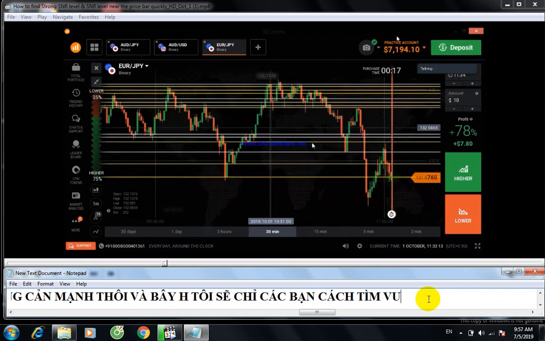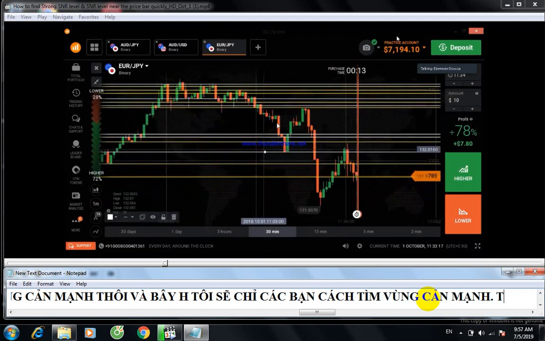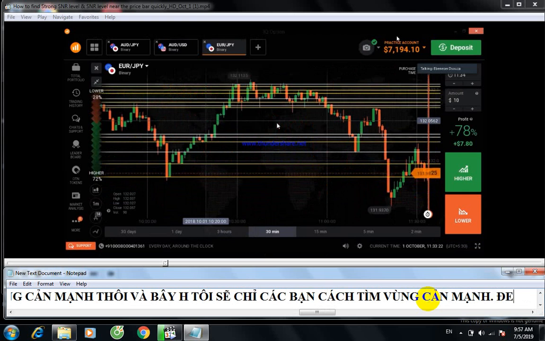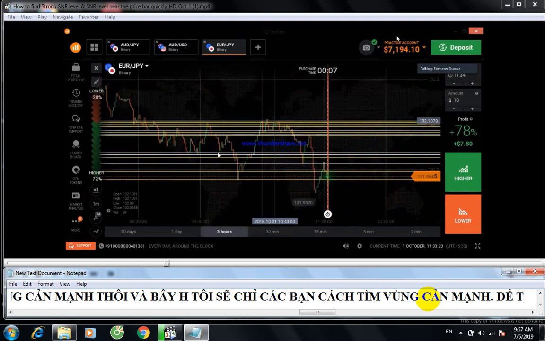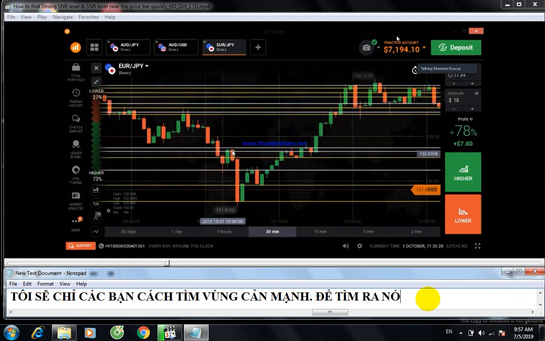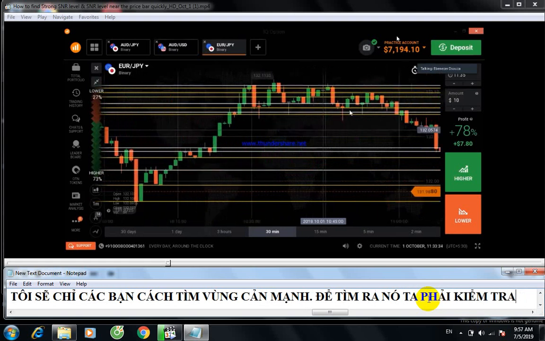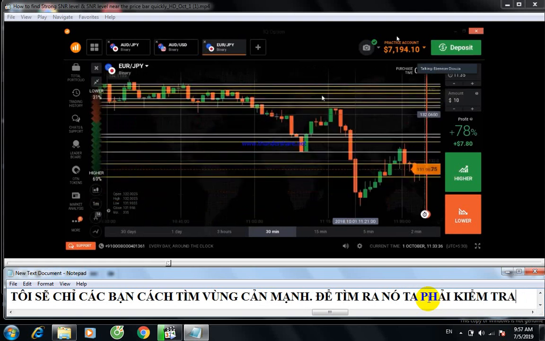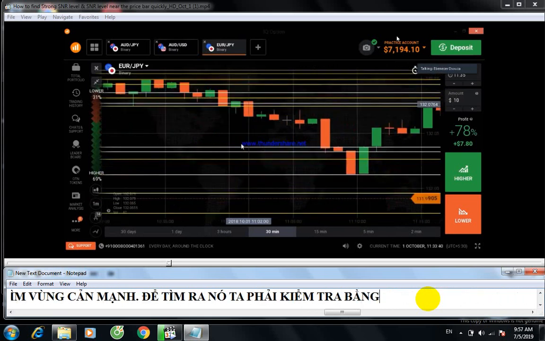To identify the strong levels, we need to go through past history, and you need to check all the support and resistance points to see if the levels are working or not. We need to check everything. I will show you from here. You can see it reverts from the same level. It reversed from the same level.